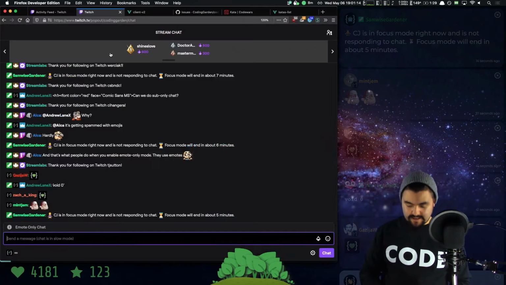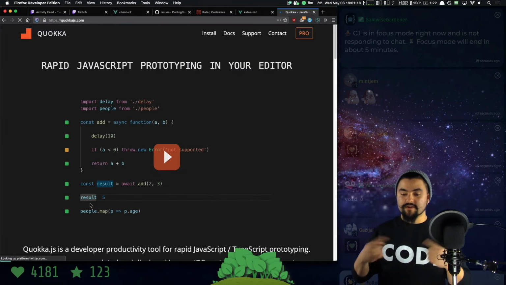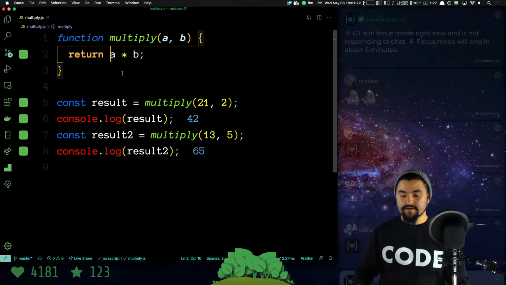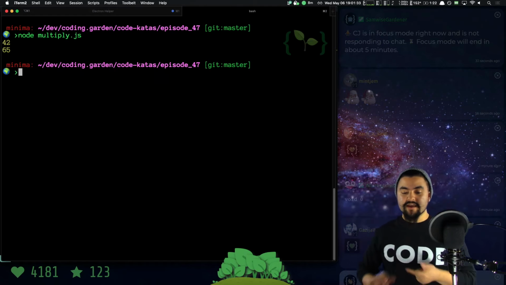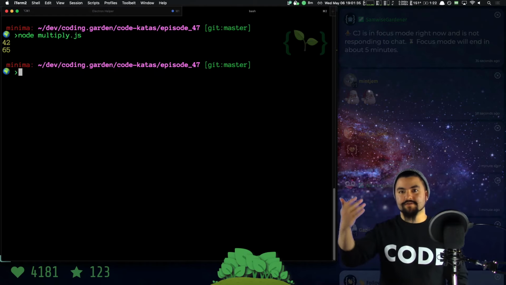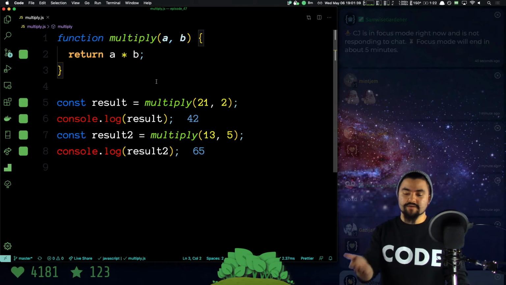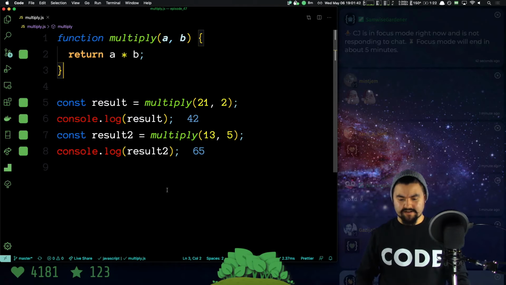Now, I mentioned I'm using this thing called Quokka.js. You can check it out at, I think, quokkajs.com. It's a really cool tool that runs inside of your editor and actually runs the code here. But another way to run this code would be to use Node.js. I have it installed on my machine, and if I say node multiply.js, it's going to run the code inside of that file, and we see the output in the terminal, 42 and 65. So there are multiple ways to run it. Typically, when I'm doing Code Wars, I use Quokka to run my code. Awesome. So that's the main stuff.